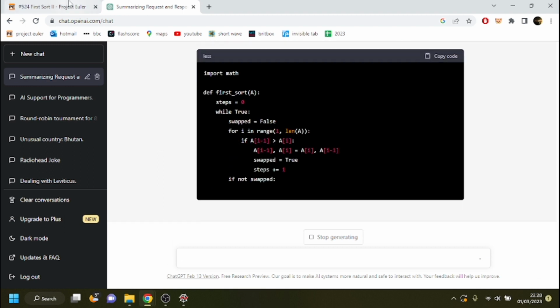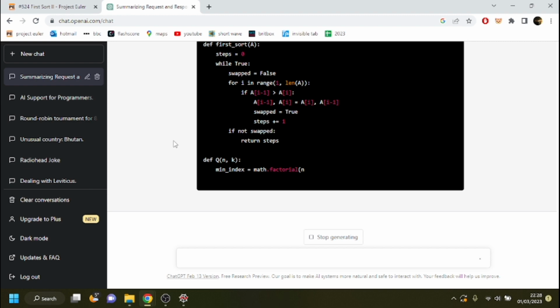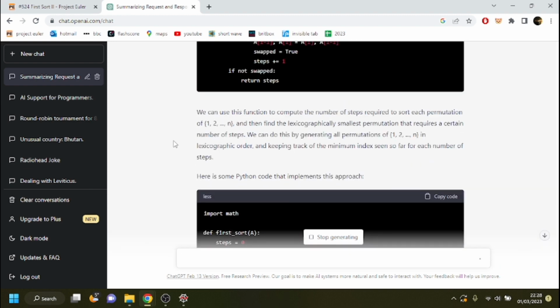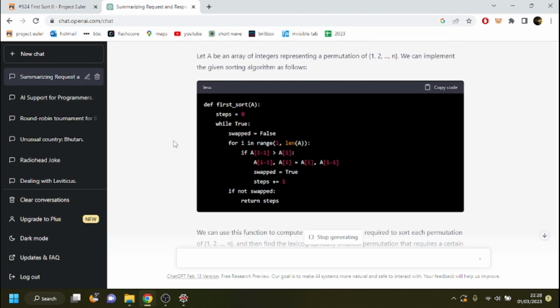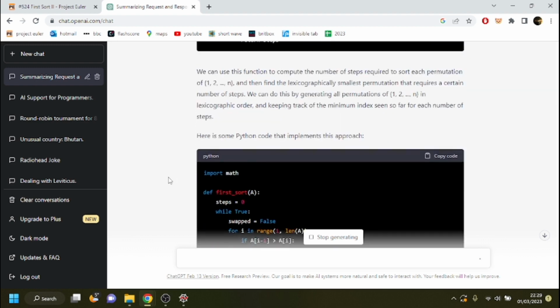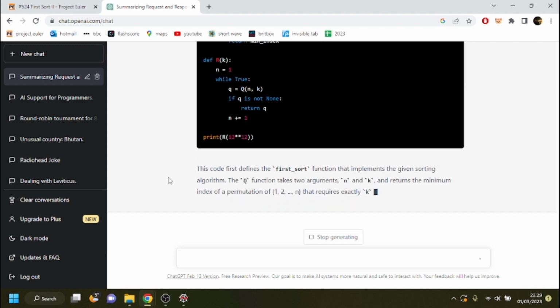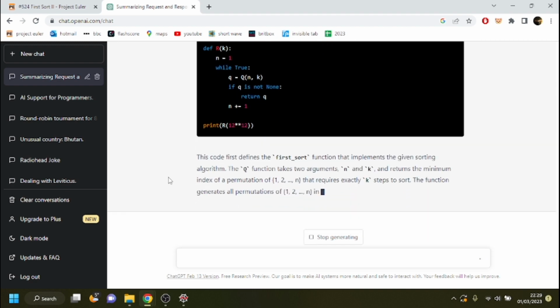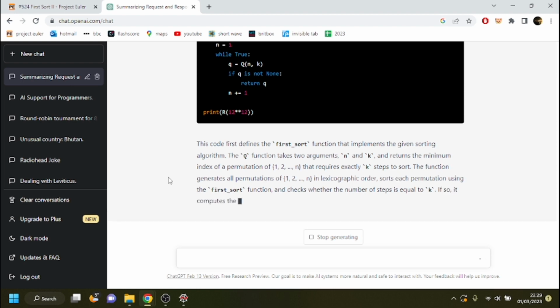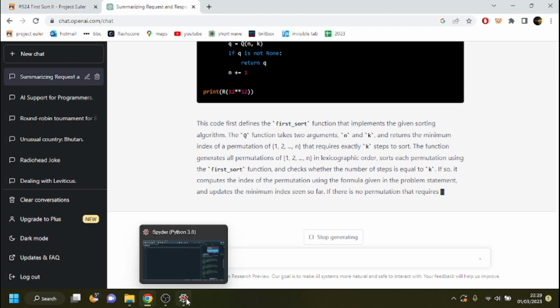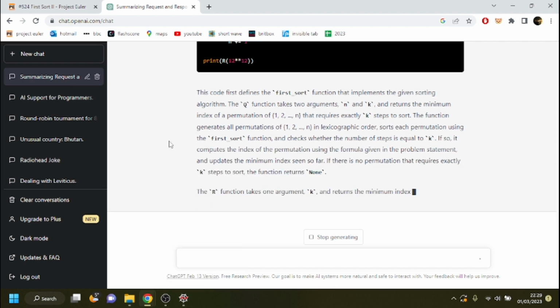I haven't read the problem properly, so I don't even know if this is correct. So, okay, is this okay? What I'm going to do then is copy this code into my IDE and just run it and see what happens.